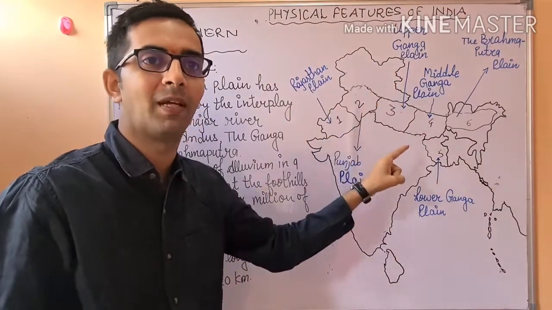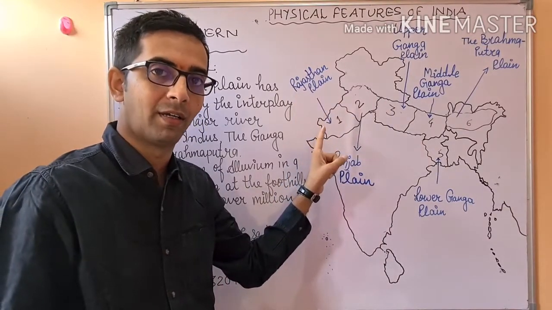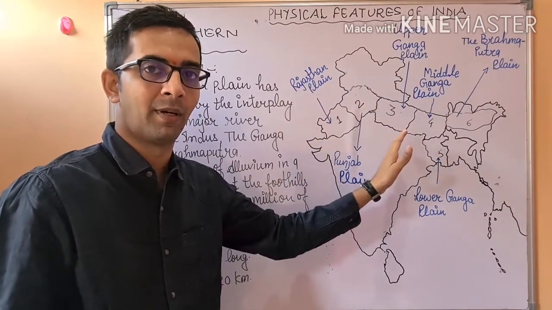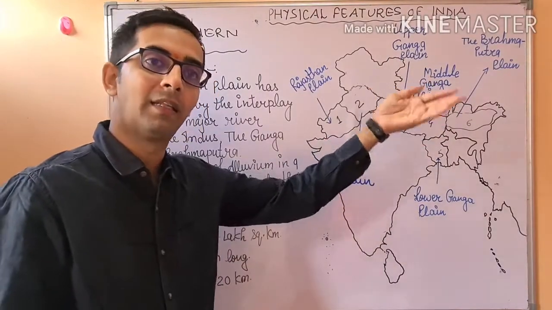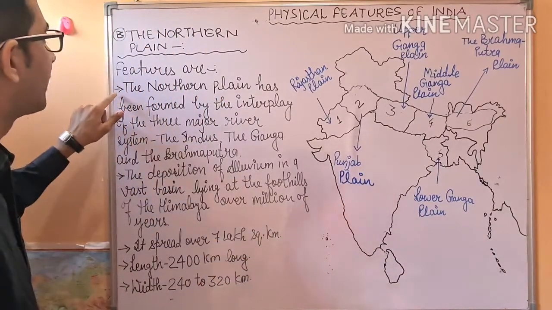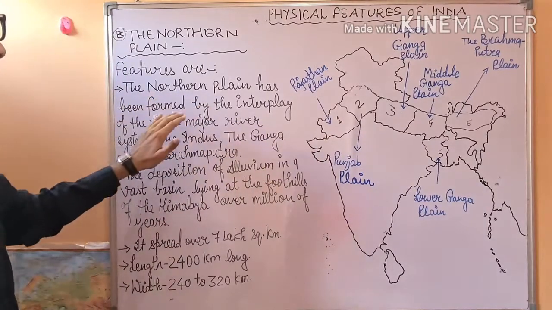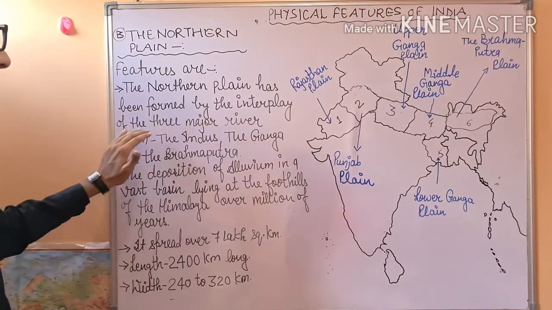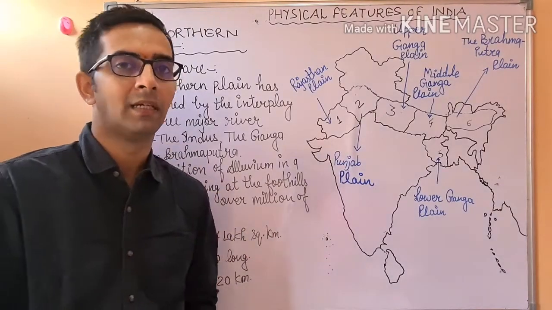The Satluj also plays a very important role; that is a tributary of the Sindh river, but it emerges separately, as I discussed earlier in the drainage part. So the feature of the Gangetic plain is that the northern plain has been formed by the interplay of three major river systems: the Indus, the Ganga, and the Brahmaputra.